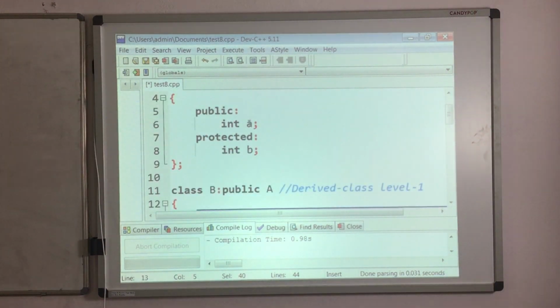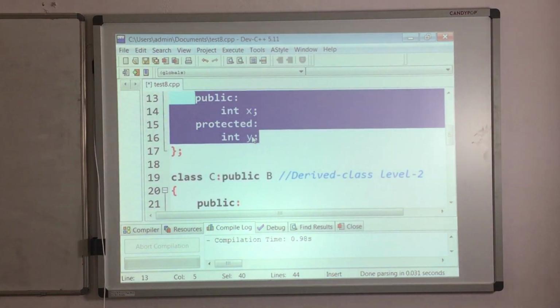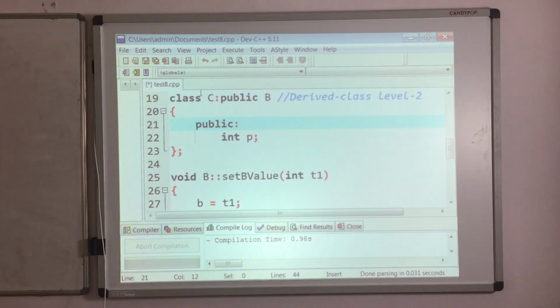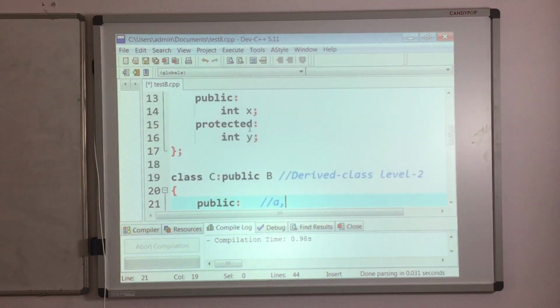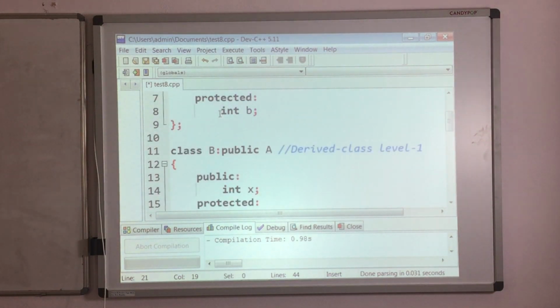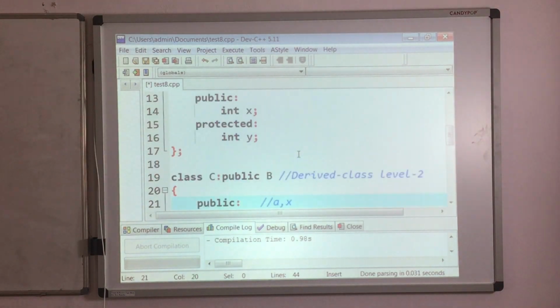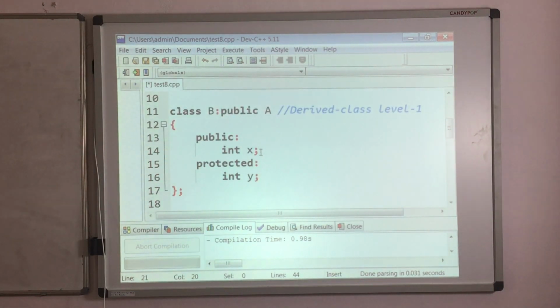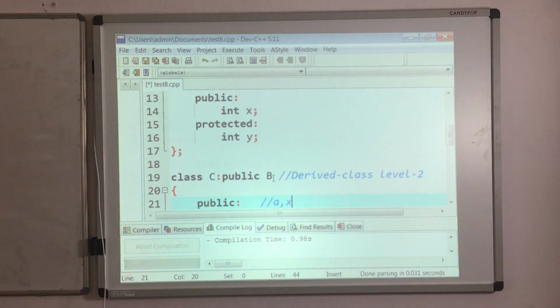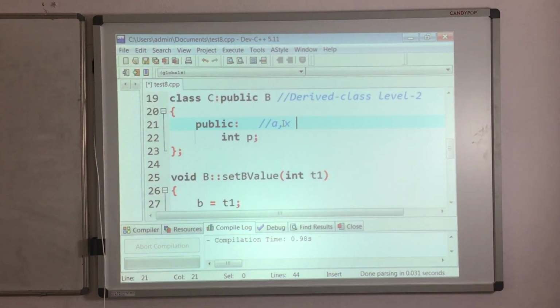It will get A, B as well as X, Y. So inside C, we are going to have A, which will be public because it is public in A class. Then it is going to have X, which is also public in B class, and the mode of inheritance is public, so you will get that X as public only.